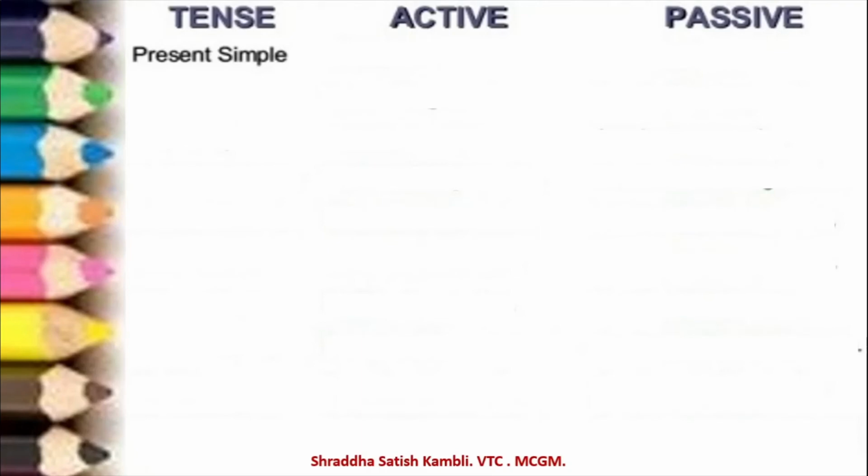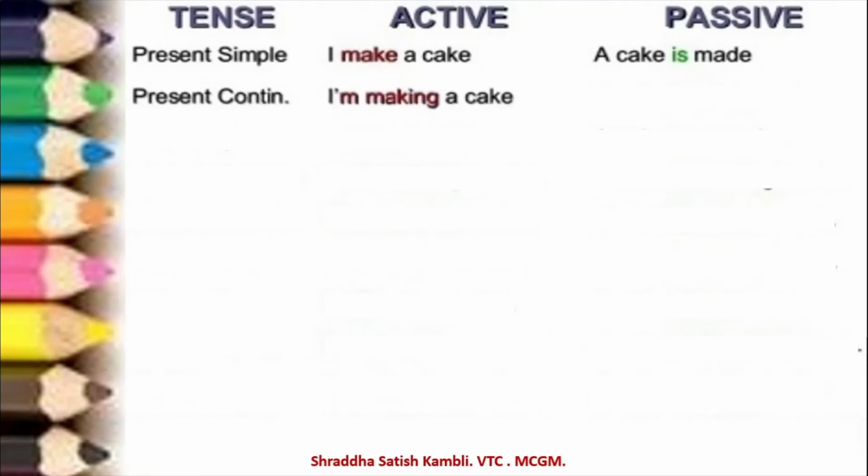So suppose a sentence is in the present simple. In active voice, it will be, "I make a cake." In passive, it will become, "A cake is made." "By me" is not important. If you don't write it also, it is right. Okay. Let us take the other tenses also. If it is in the present continuous tense, in active, a sentence will be, "I'm making a cake." In passive, it will be, "A cake is being made by me." So see, the "by me" is not written there, but the sentence is still right.